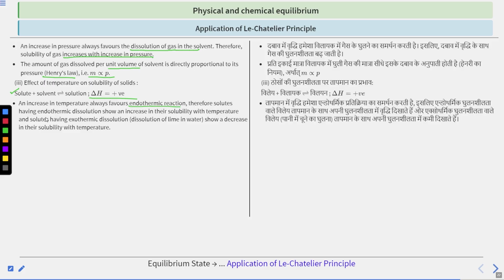Therefore, solutes having endothermic dissolution show an increase in their solubility with temperature, and solutes having exothermic dissolution show a decrease in their solubility with temperature. So these are some factors which affect the chemical equilibrium according to Le-Chatelier's principle.